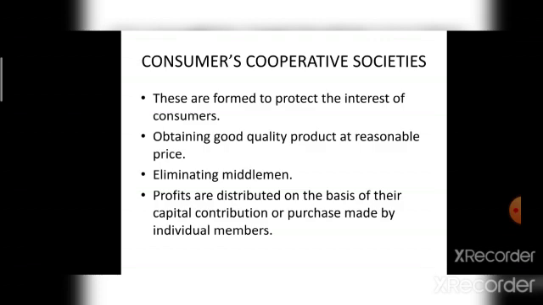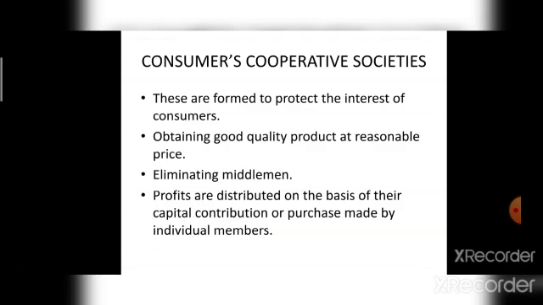These are formed to protect the interest of consumers. That means consumers cooperative societies are formed for what purpose? To protect the interest of consumers. And the members, comprised of consumers, obtain good quality products at reasonable prices. It eliminates middlemen. The society aims at eliminating middlemen to achieve economy in operations. It purchases goods in bulk directly from the wholesalers and sells goods to the members, thereby eliminating the middleman.